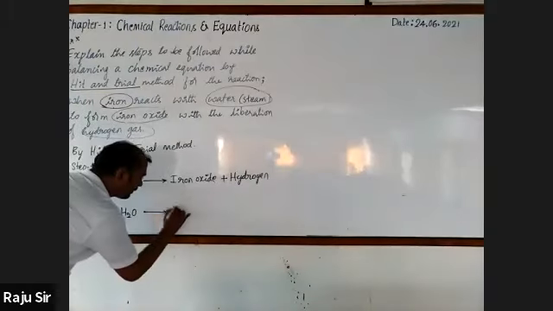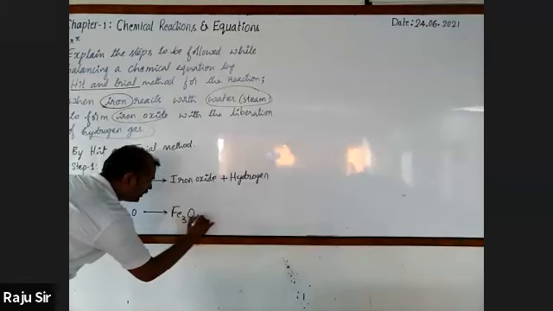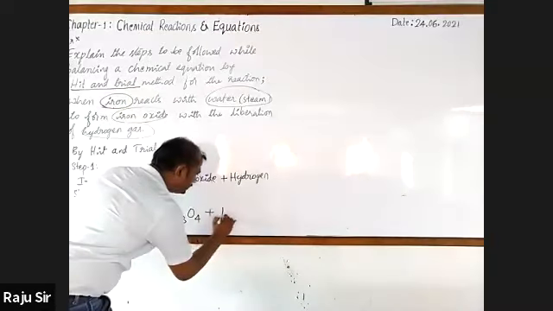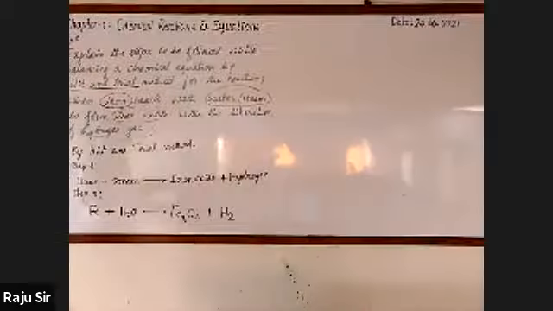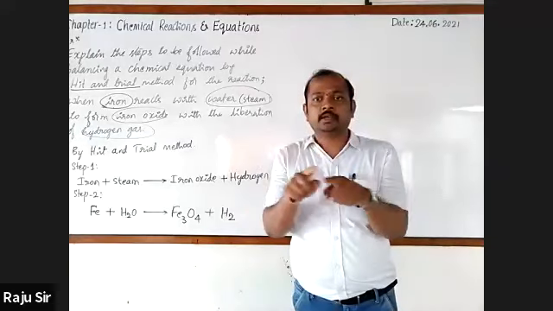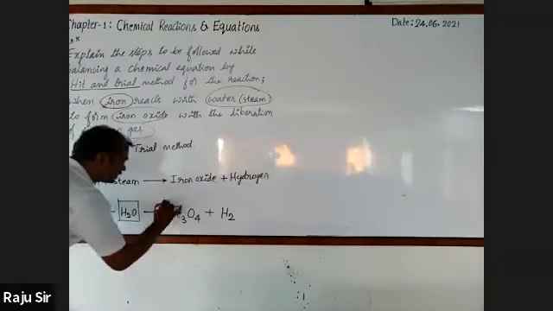So here, when iron reacts with the steam, it produces iron oxide, that is Fe3O4, plus hydrogen, H2. According to the hit and trial method, after writing the chemical equation, each of the compounds has to be written in a box. Put a box for each reactant as well as each product.